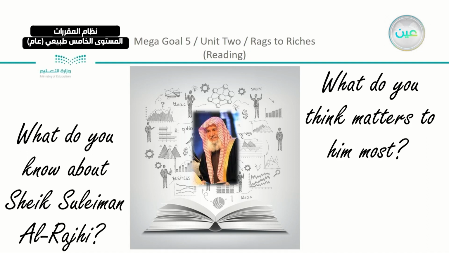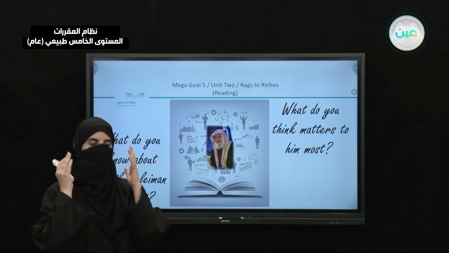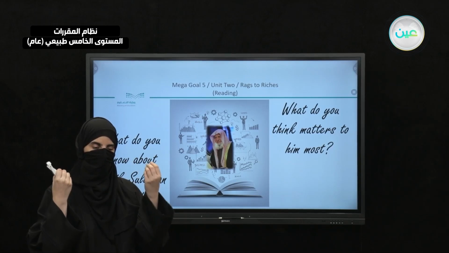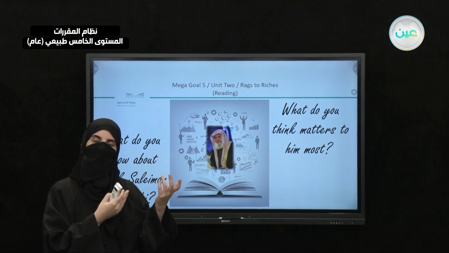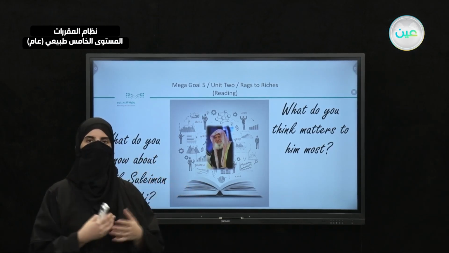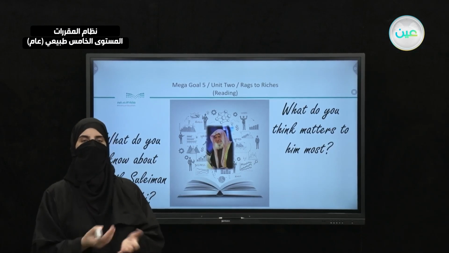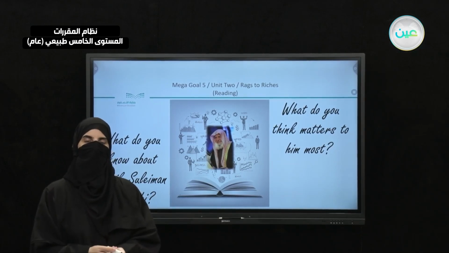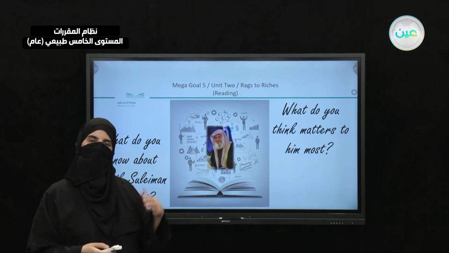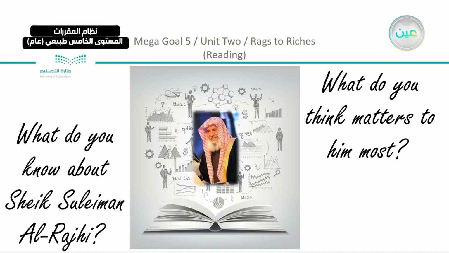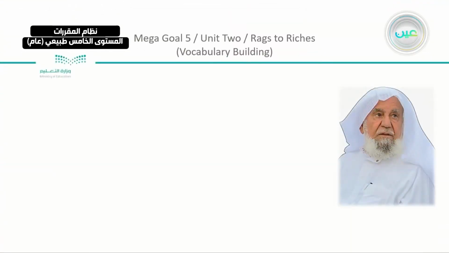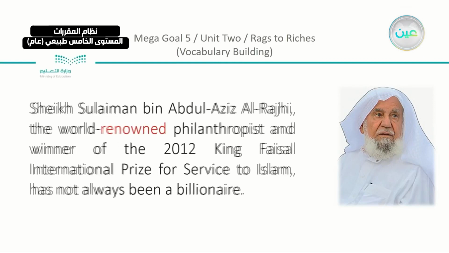So put yourself inside his shoes, and just think, what do you think are the most important matters that he is thinking about, or what does he care about most? We are going to read different things about Sheikh Sulaiman al-Rajhi. So in your book, you are going to start in your books, but before, let's just, yes, okay.